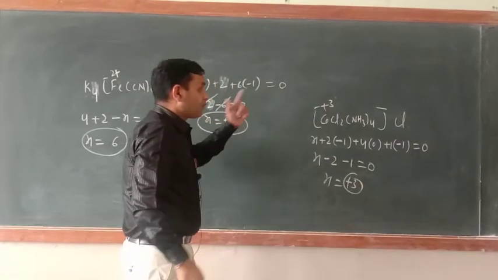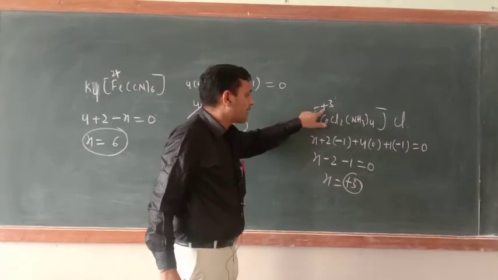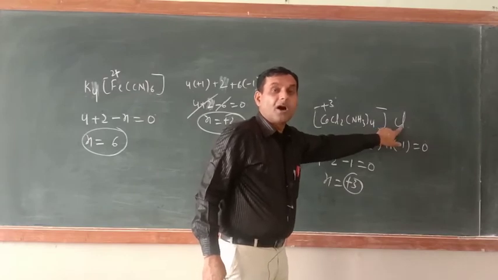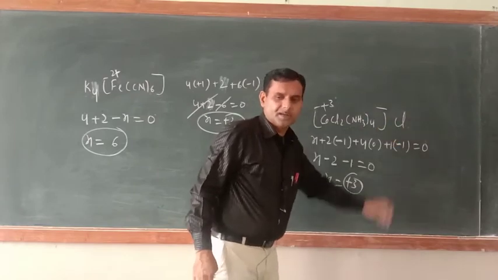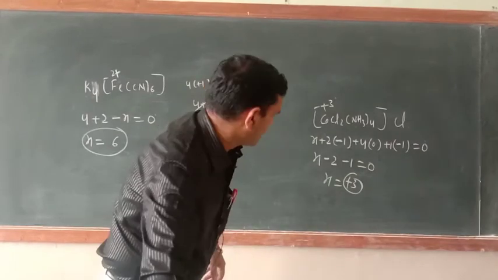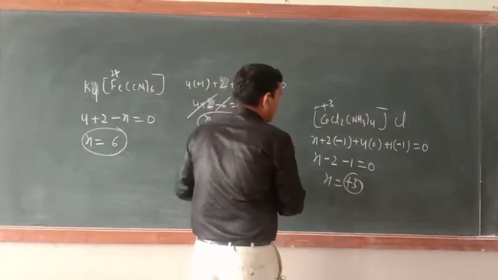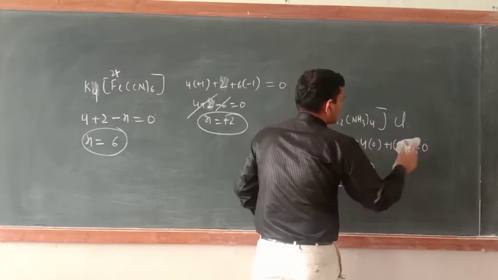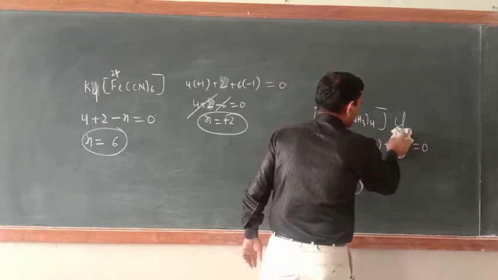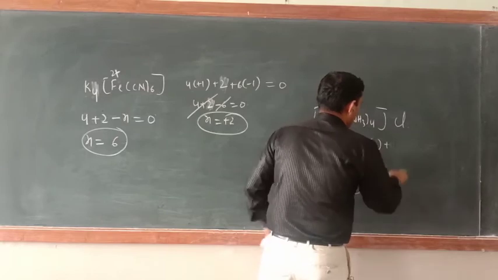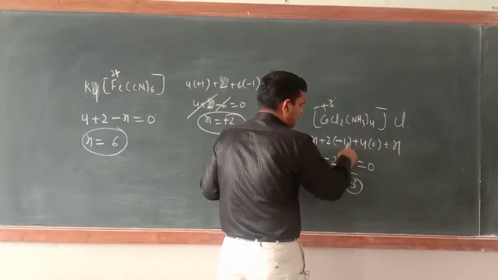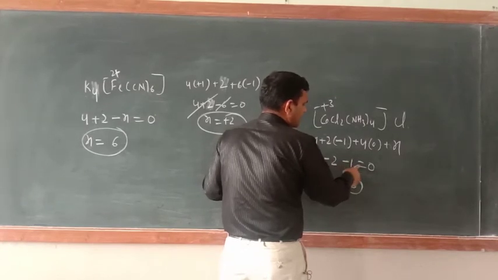Suppose you know the oxidation number, but you don't know here what number will come. How many number of Cl should be here? So that can also be calculated. Just see. Right now I put here minus 1, so you just put here x. Now minus 2 minus 1 equal to 0.